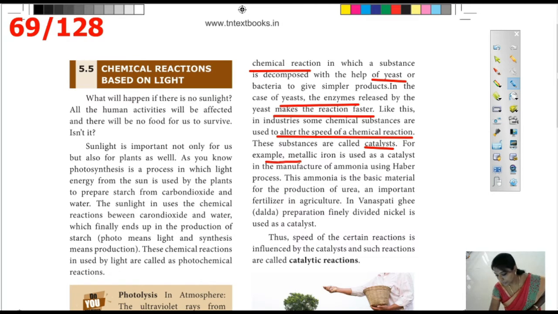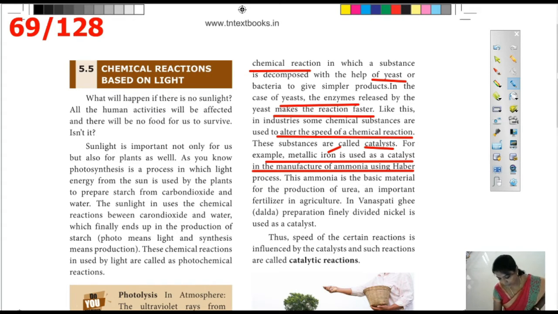This is a chemical reaction, while fermentation is a biological reaction in which yeast is the catalyst.